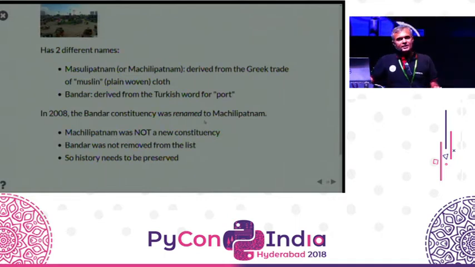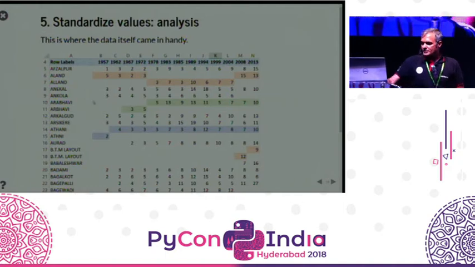Turns out, however, that data in itself can be used to clean this. What we did was look at the total number of constituencies, the total number of candidates contesting in each constituency. So we here see Aland spelled in 2 different ways. People are standing for elections in Aland in 4 years and then suddenly stop standing for elections. They're standing instead for this spelling of Aland and then switch back here.